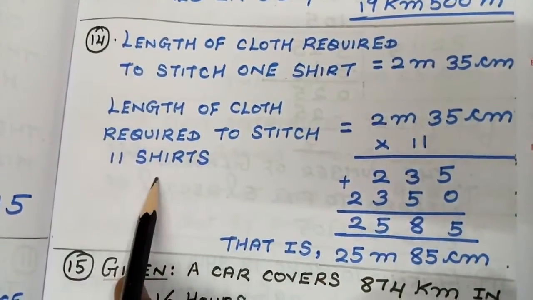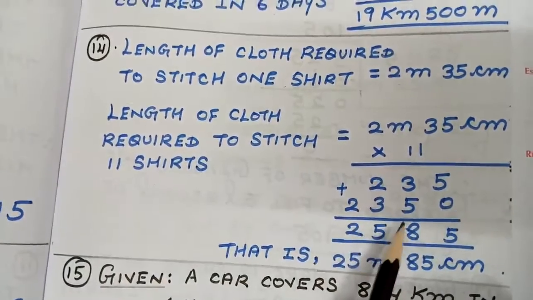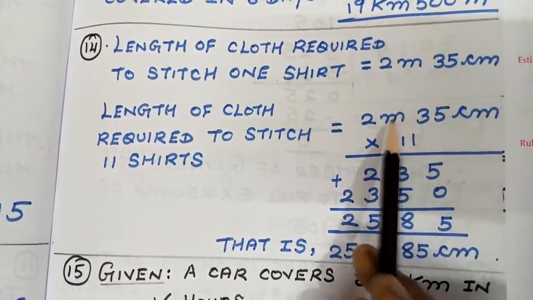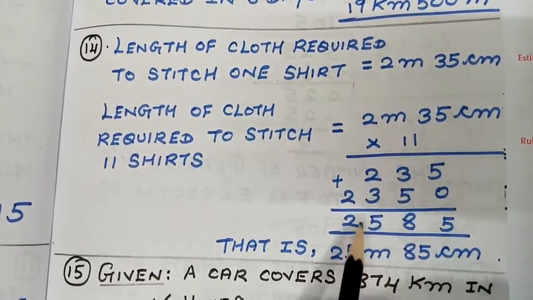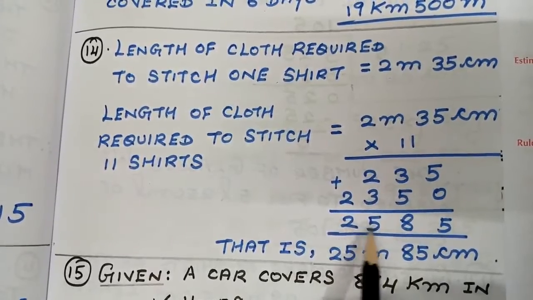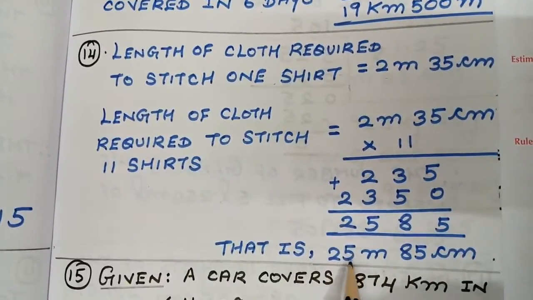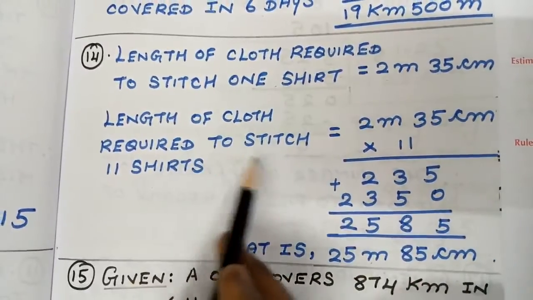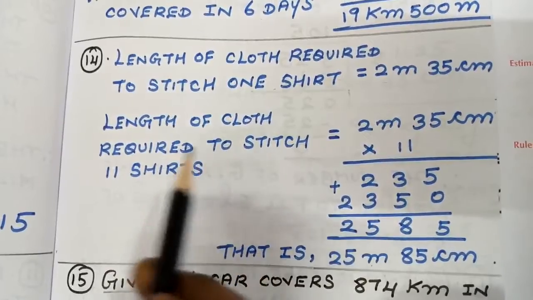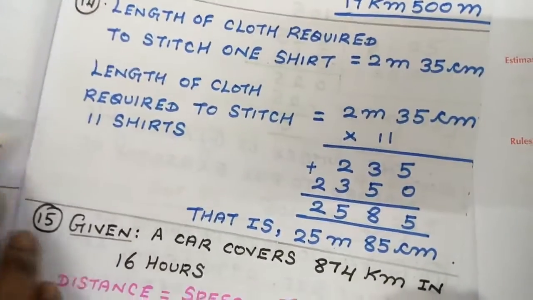For 11 shirts, you are going to multiply this particular number by 11. After multiplying, you can just leave out the meter and centimeter. That is 235 into 11, you will be getting the value as 2585. So how I am writing here is, 25 meter 85 centimeter of cloth is required to stitch 11 shirts. So that is the concept of this sum. You have to take time and study the statement sum, students.